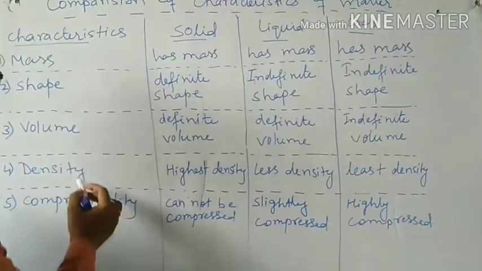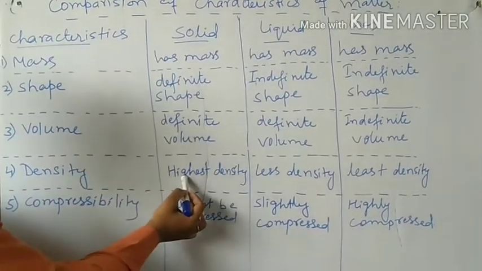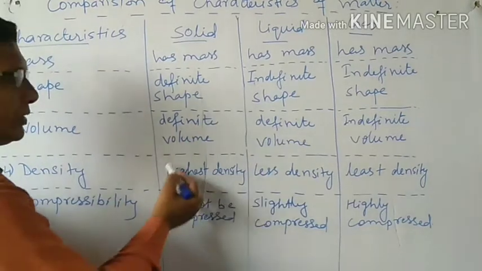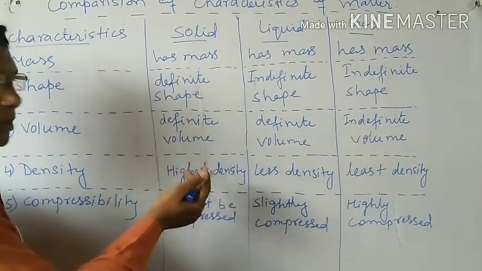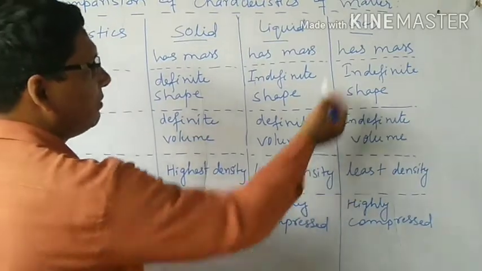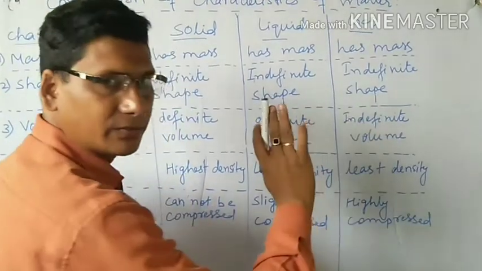So once again I say, solid has the highest density because per unit volume it has a large number of molecules. Liquid has less density and gas has the least density.